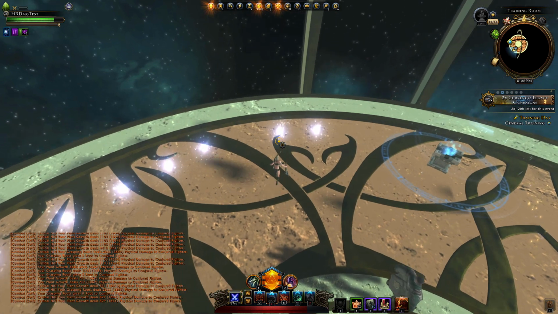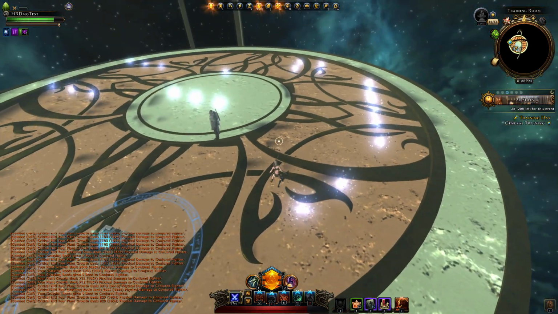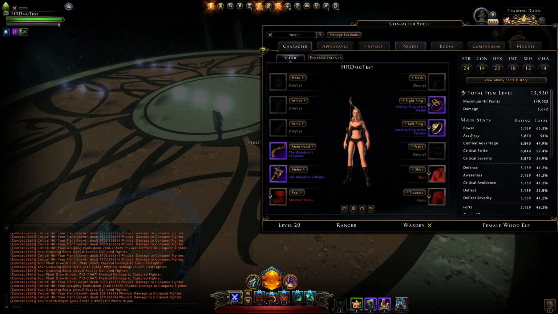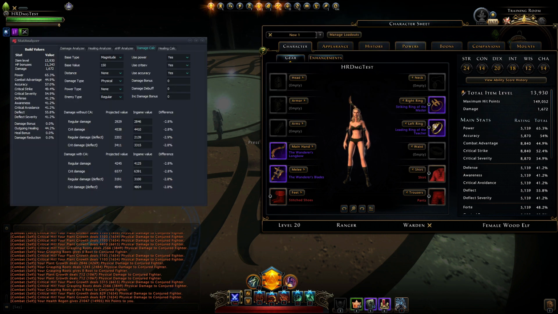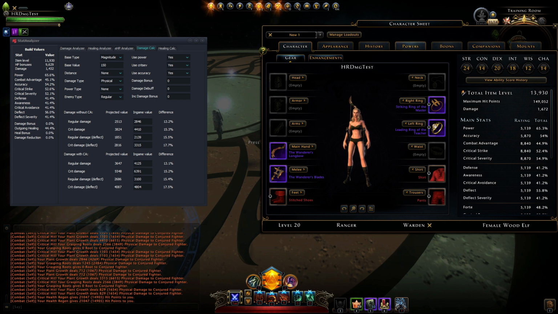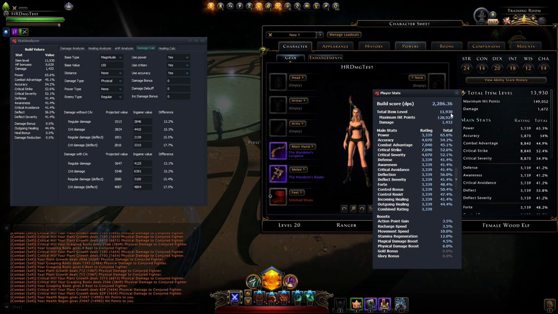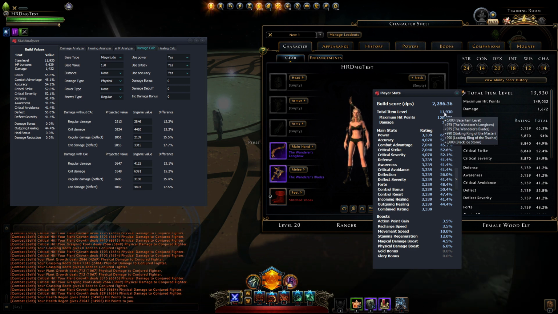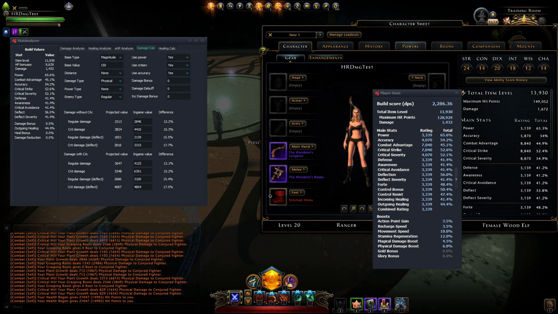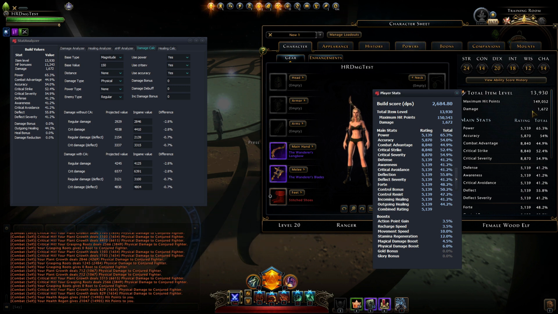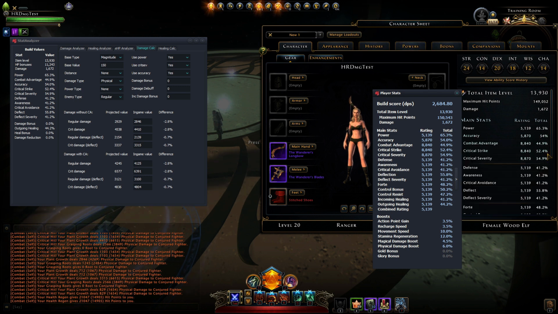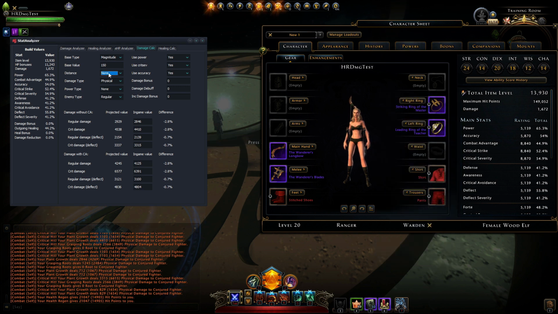Wait, I have to be out of combat, and this I have to disable. Now I can switch to the melee ring. Of course, I have to do it also in the character builder. Always make sure to recheck your stats. So we have this here, and we see that we are off a little bit. Oh, 2000 item level. I think I missed armor break. Yeah. Like that. Okay. And now if we look here, we have item levels correct. This is correct. And then these percentages are also all correct. Okay, so now we can rely on the damage values that we got out of here.